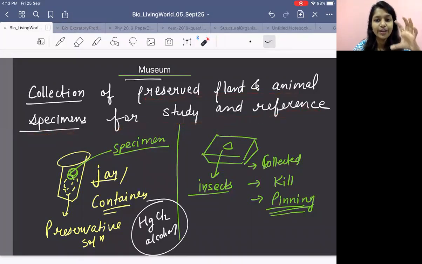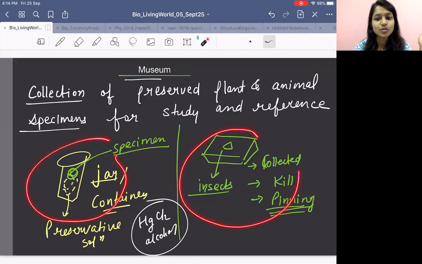Right? So, if you have gone to a museum, you might have observed a glass bottle, a jar, and in that a preservative solution will be there. Inside that you will see a scorpion; different types of species will be kept. You might have observed it in your biology lab also, in your school or college. There also a glass jar will be there, the preservative will be kept in it, and the organisms will be kept in that solution so that they do not get rotten, right?